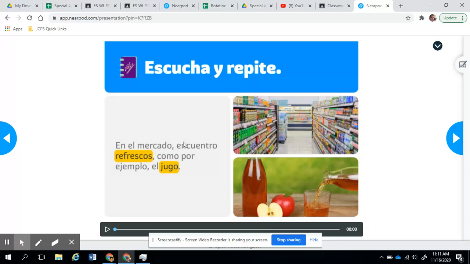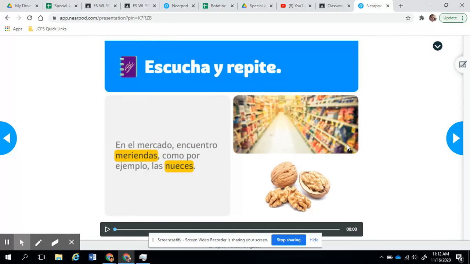Then it says, en el supermercado encuentro refrescos. Refrescos is drinks, como por ejemplo el jugo. So jugo is juice. In this case it is apple juice, so jugo de manzana. So I can find jugo in the aisle where you get the drinks, like jugos.